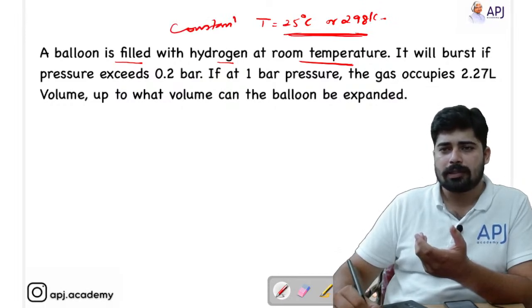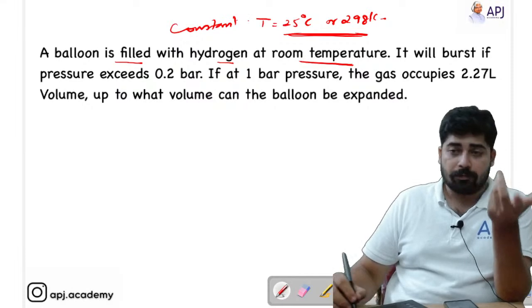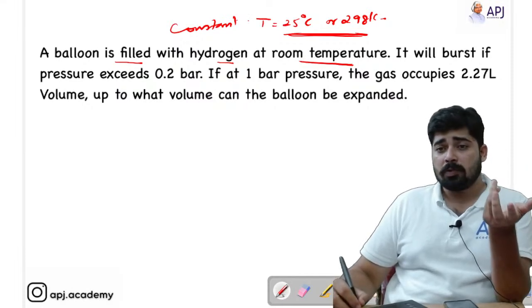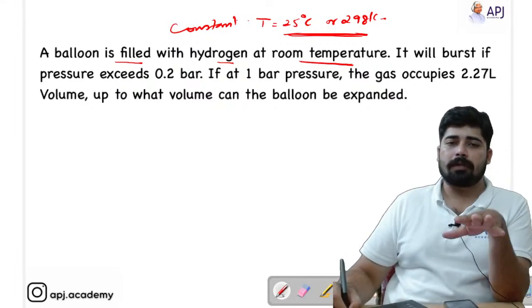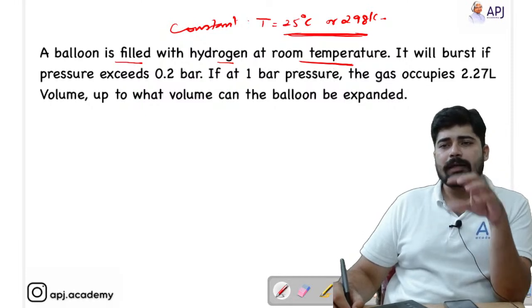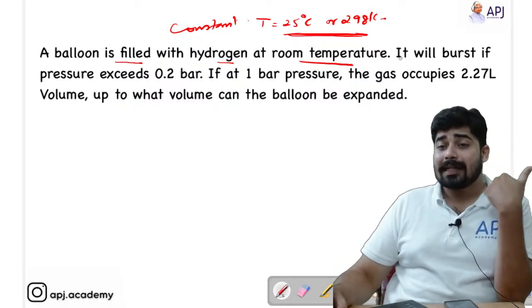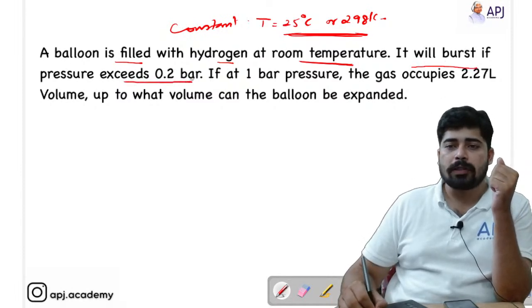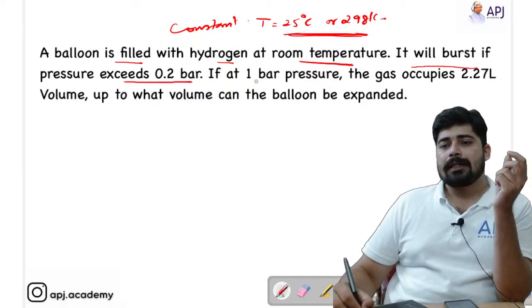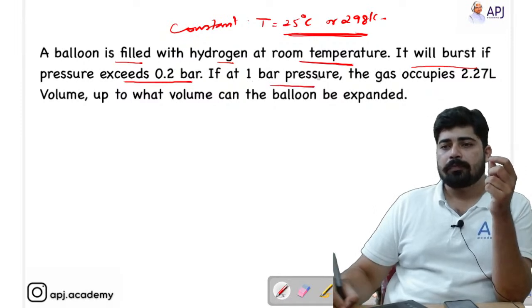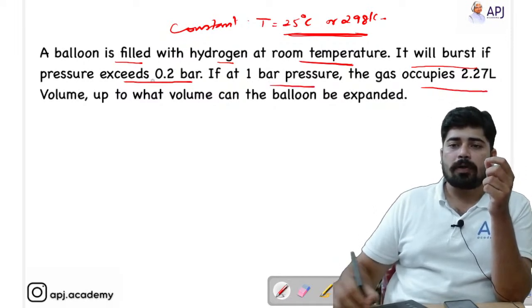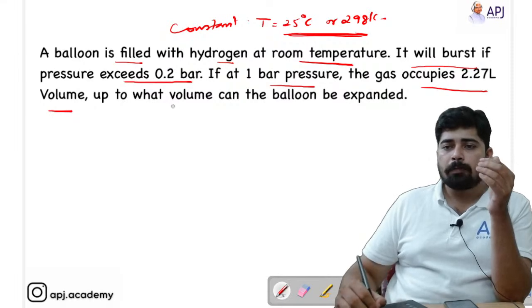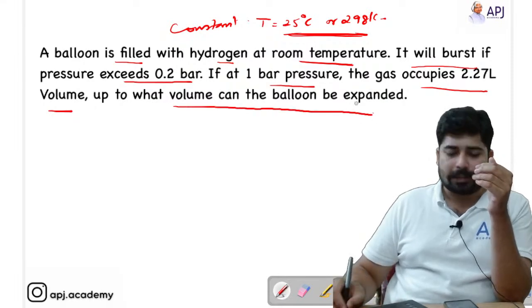Now what's the second sentence? It will burst if pressure exceeds 0.2 bar, and if at 1 bar pressure the gas occupies 2.27 liter volume, up to what volume can the balloon be expanded?